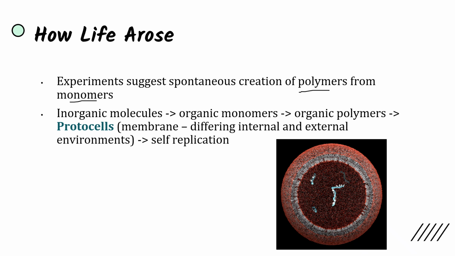And so from inorganic molecules, we went to organic molecules, and then we went to organic polymers. And from there, we went to protocells, which were basically just membranes. So they had a differing internal and external environment. And from protocells, which had this membrane and could separate the environments, we can emerge to self-replication with these protocells dividing. And over time, we developed prokaryotes, and then from there we got to eukaryotes, and now we have complex life that exists now. But it all started from inorganic molecules.